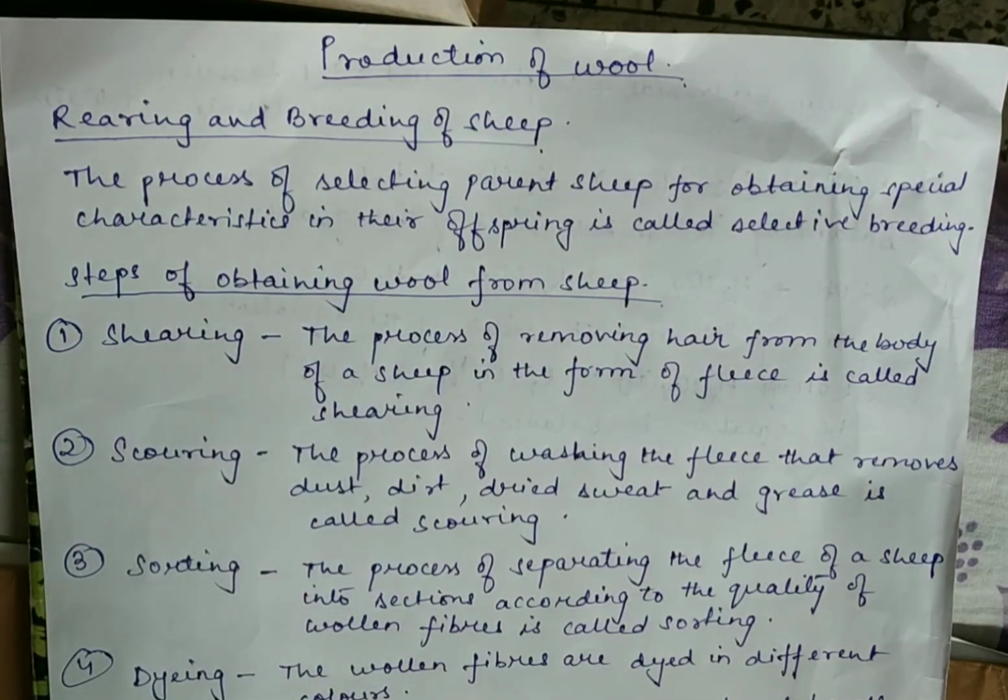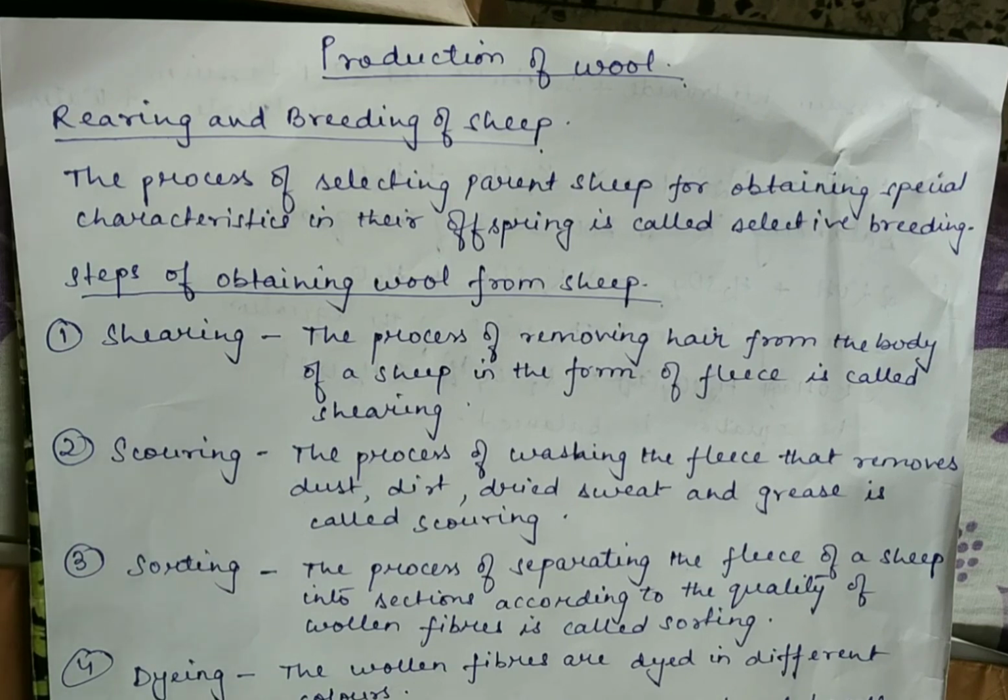Some parts of the fleece have fine wool fibers, whereas others have coarse wool fibers. Some parts have long wool fibers, whereas others have short wool fibers. So the fleece of even the same sheep has wool of different qualities.